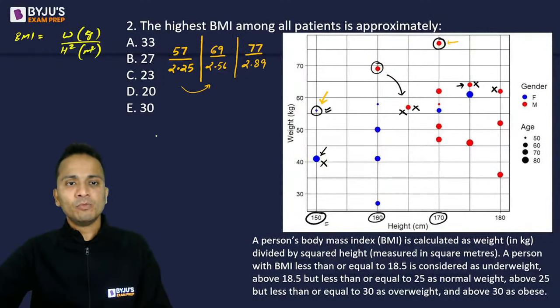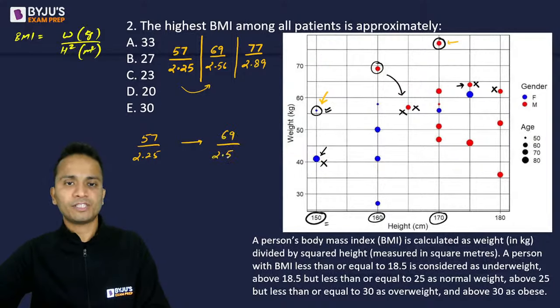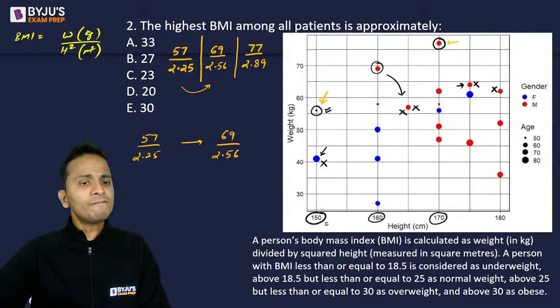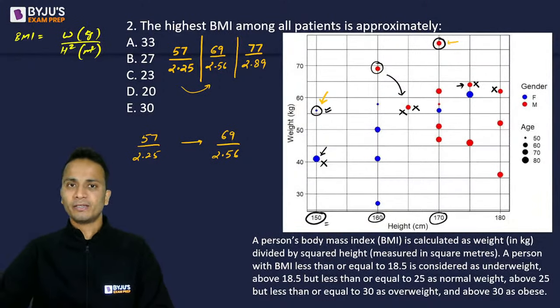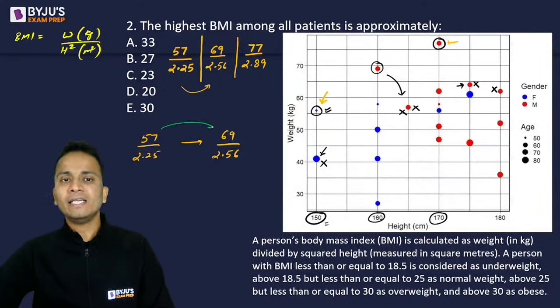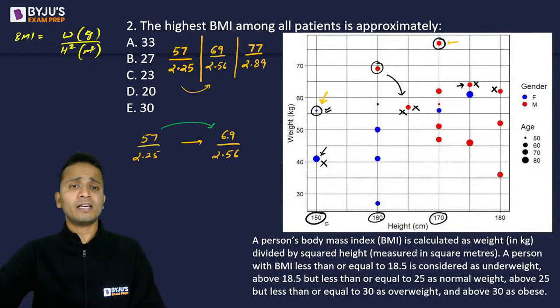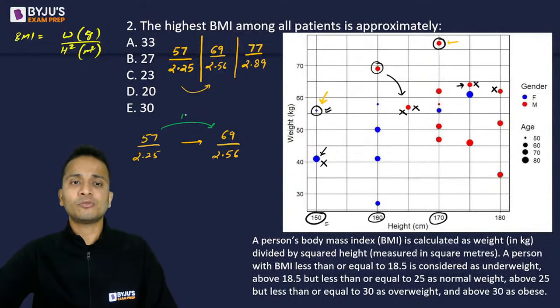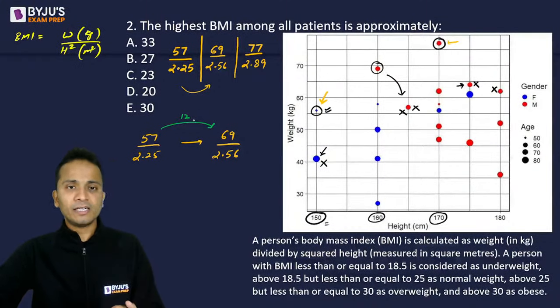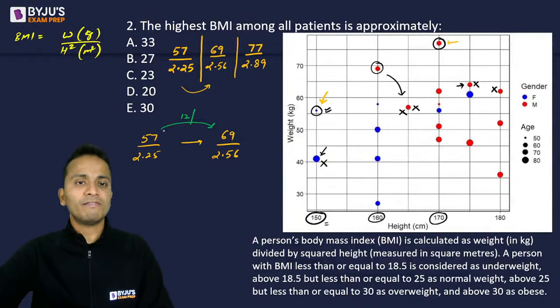ठीक है? So मुझे कंपेयर करना है 57 upon 2.25 and the second fraction is 69 upon 2.56. Okay. Now first of all let us consider the numerator. Numerator has increased. So 57 से 69 अगर मैं जा रहा हूं तो numerator has increased by 12, over the value of 57.